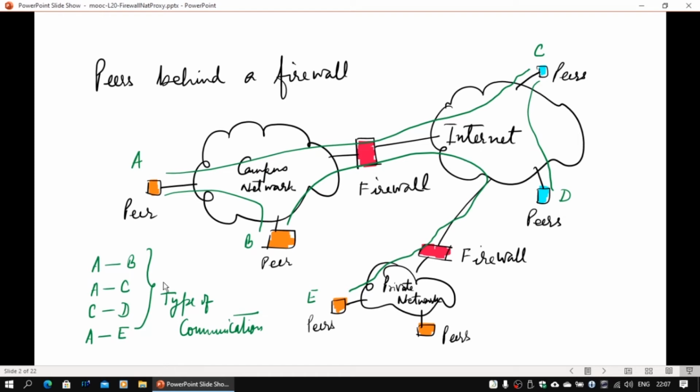So these are basically various possible combinations of communication which can happen when NATs, firewalls or proxies are used in the internet, and which of course are there. We cannot avoid them. So we have to build a peer-to-peer network which handles such scenarios. In fact, I have listed all possible combinations: A to B, which I mentioned earlier, A to C, C to D, and A to E or B to E combination. So these are four typical categories which can happen. We should be able to handle these.